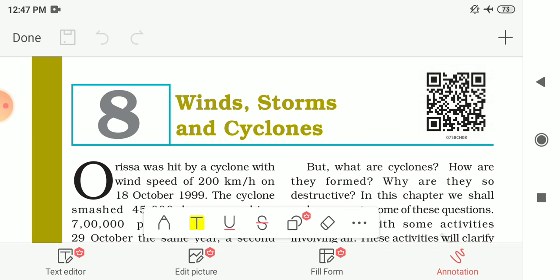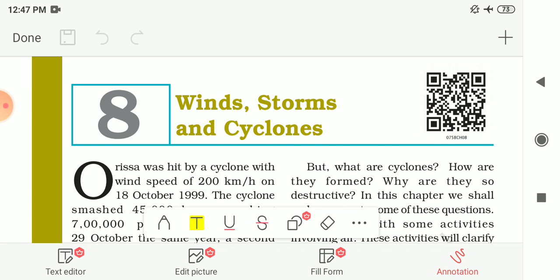In this chapter we are going to study some phenomena which are related to air, like air exerts pressure. Then we will study that high speed winds are accompanied by reduced air pressure. Then we will learn air expands on heating. Wind currents are generated due to uneven heating on the earth.